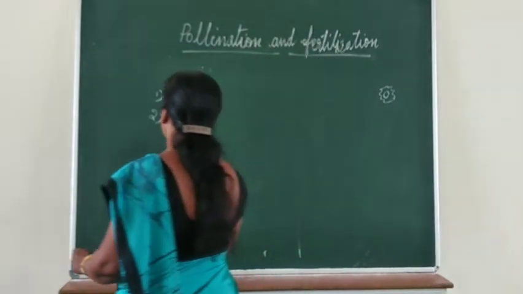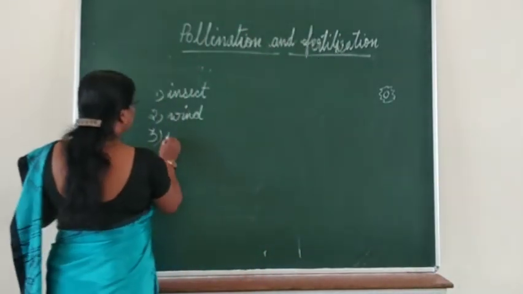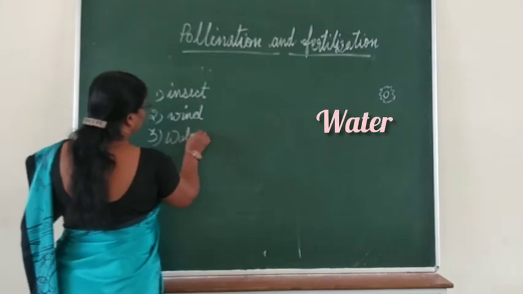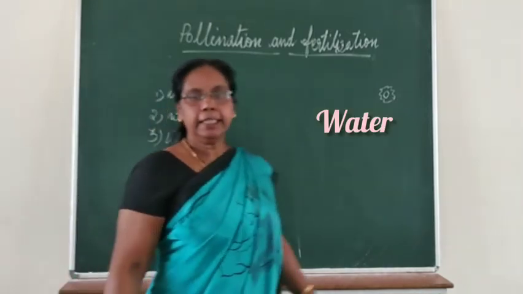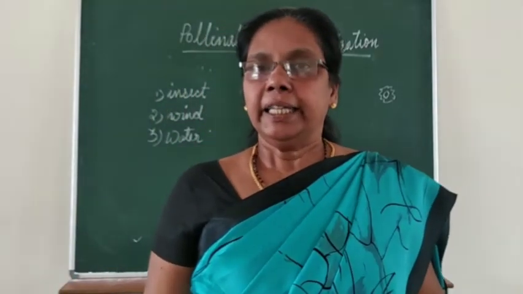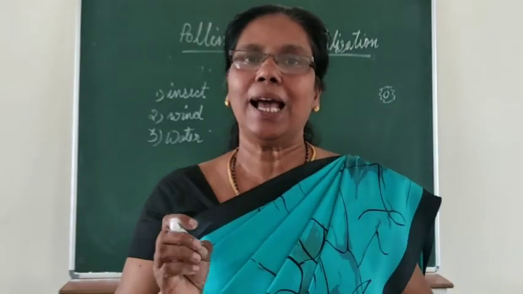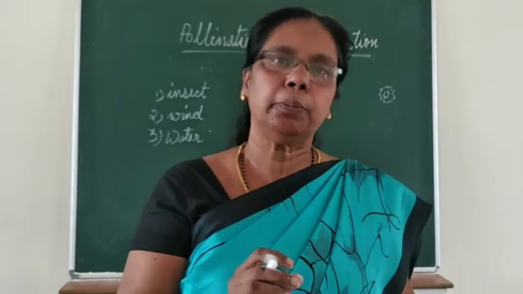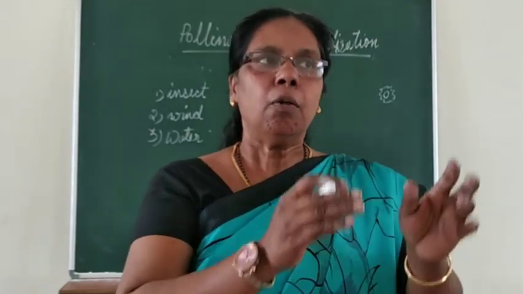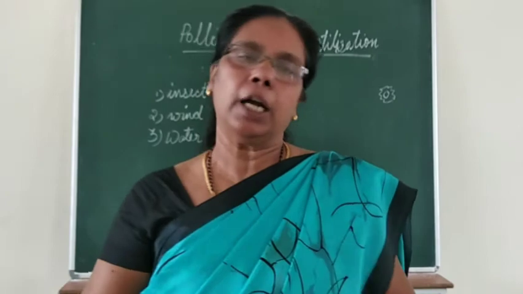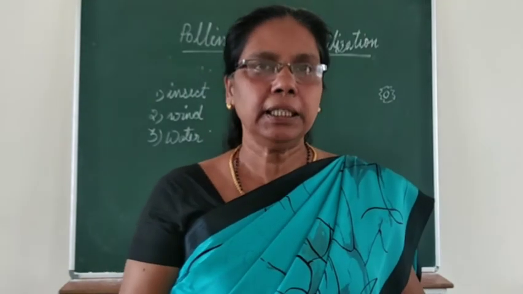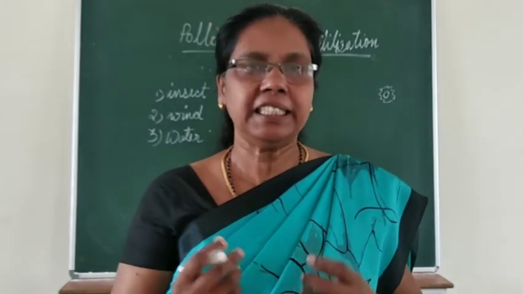Next, go to water pollination. The third agent is water. And here also the pollen grains should be produced in large quantities. Why? While these pollen grains move in water, definitely a lot of wastage will happen.